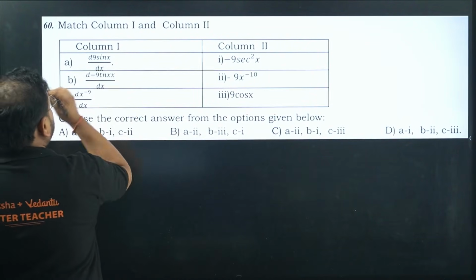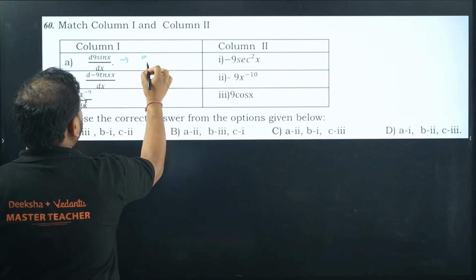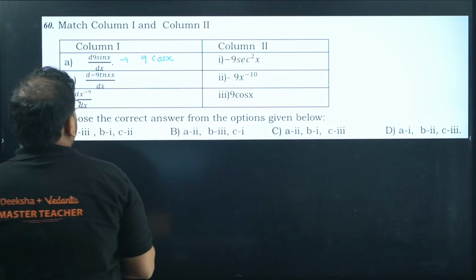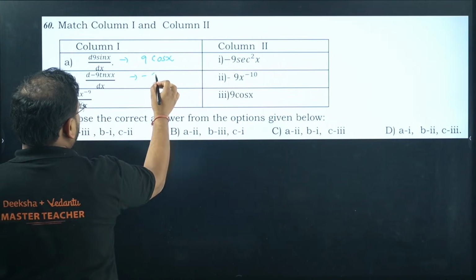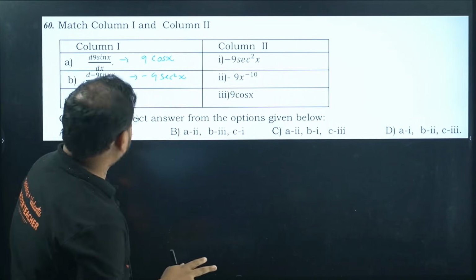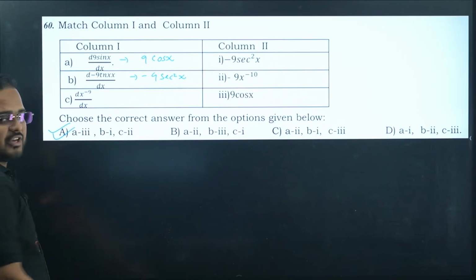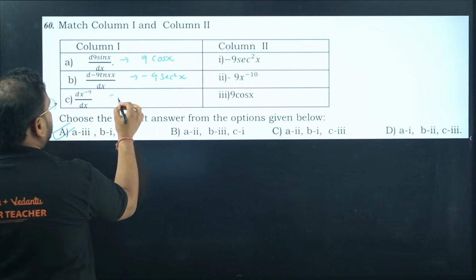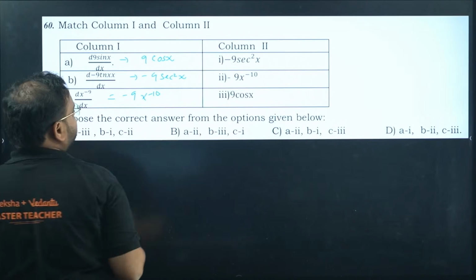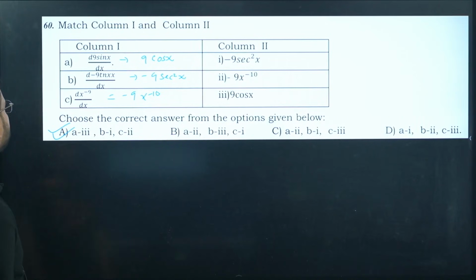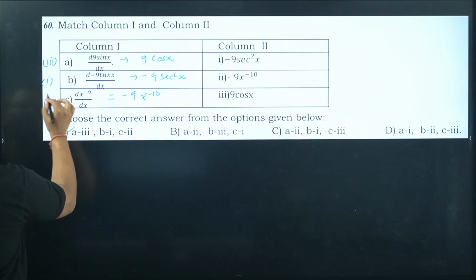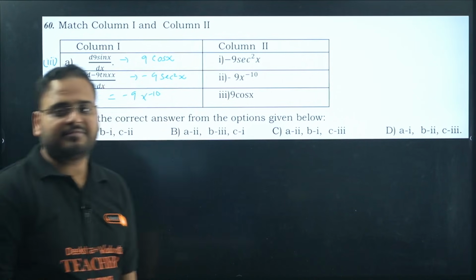One question on derivatives also. Derivative of 9 sin x will become what? 9 times of cos x, right? So option 3, minus 9 tan x will become what? Minus 9 sec square x, right? So option 1, 2, 3, 1, 2, option A. Check here, 3, 1, 2 is option A. Let's differentiate this also. We'll have minus 9 x power minus 10. So A is 3, 1 and 2. Got it? Clear? Fair enough? Yes.